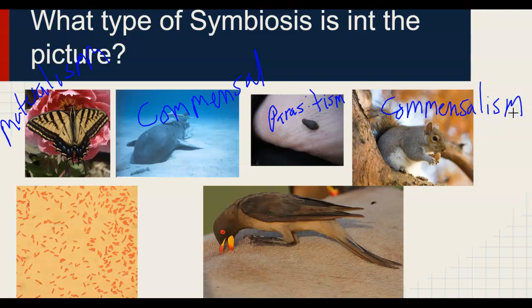These are bacteria that live in your intestines. This one is actual mutualism because they do help you. And that is what we call a tick bird. It's clearly picking insects out of the fur of this organism, so this is a mutualism.